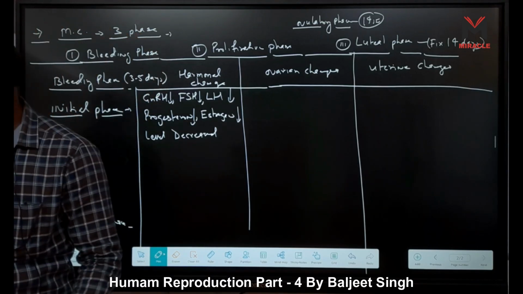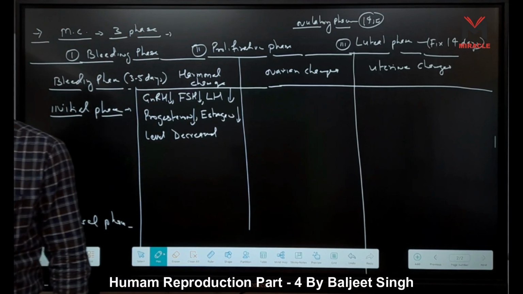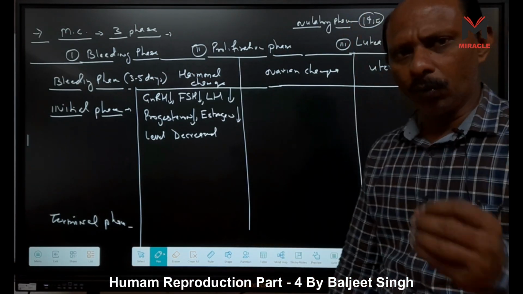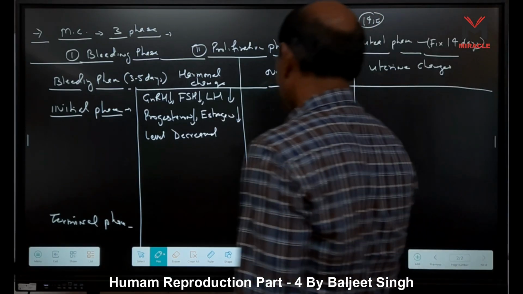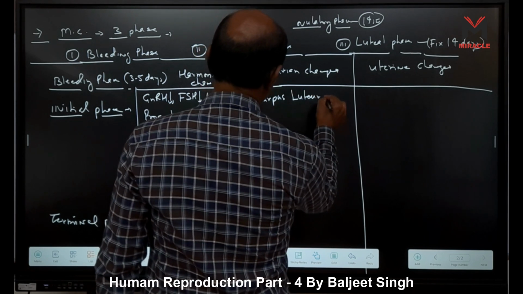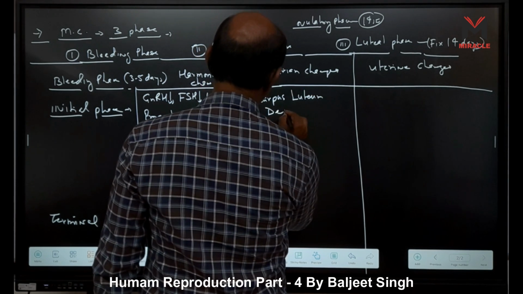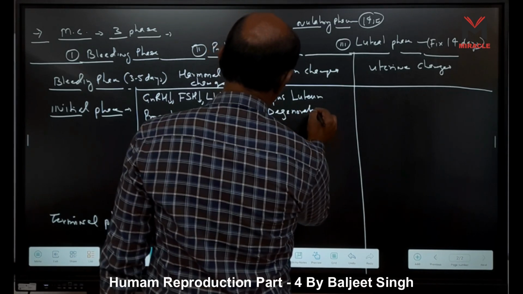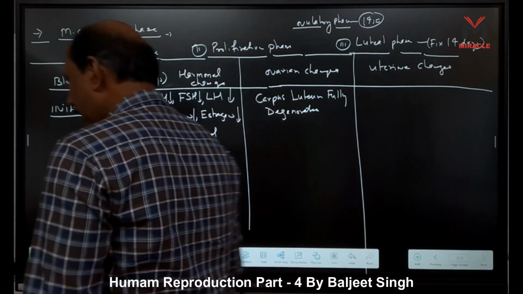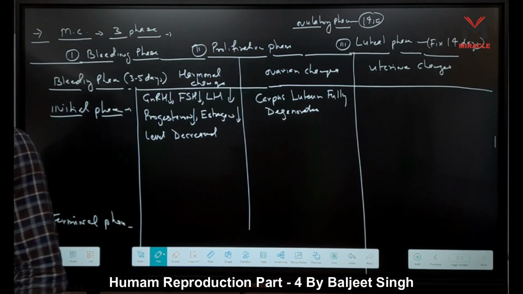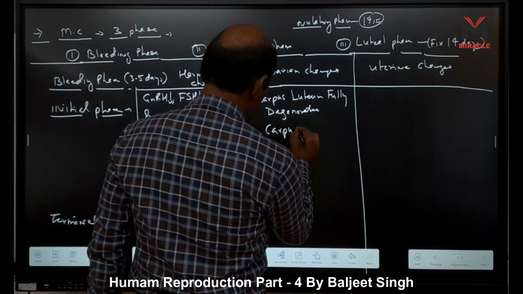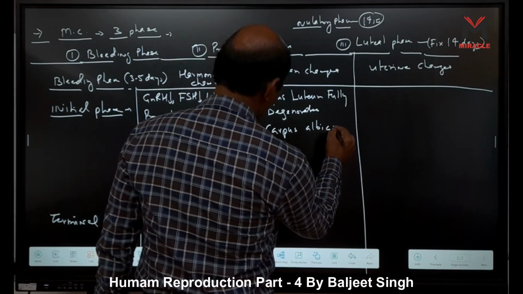What happens in ovarian changes? Inside the ovary, only the corpus luteum is there. Now this corpus luteum, we know by the 20th day it totally degenerates. We can say here the corpus luteum degenerates, fully degenerates, means it cannot secrete any hormone, right? And this is called corpus albicans, it converts into corpus albicans.